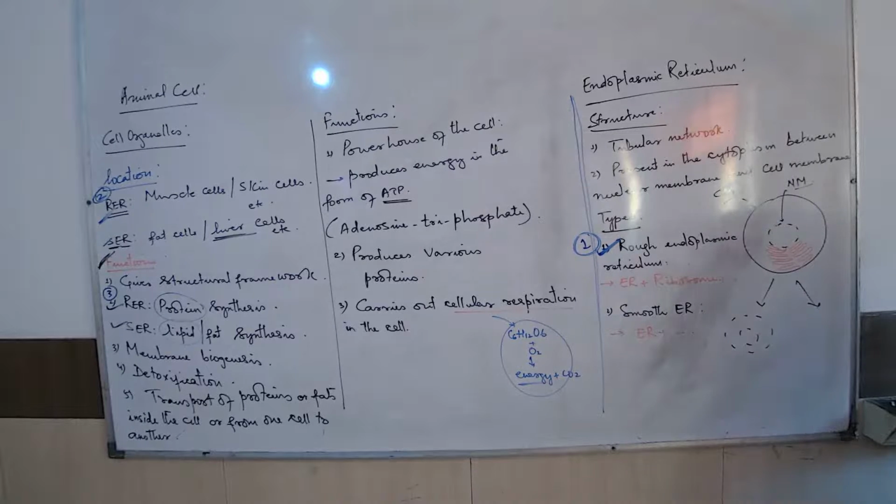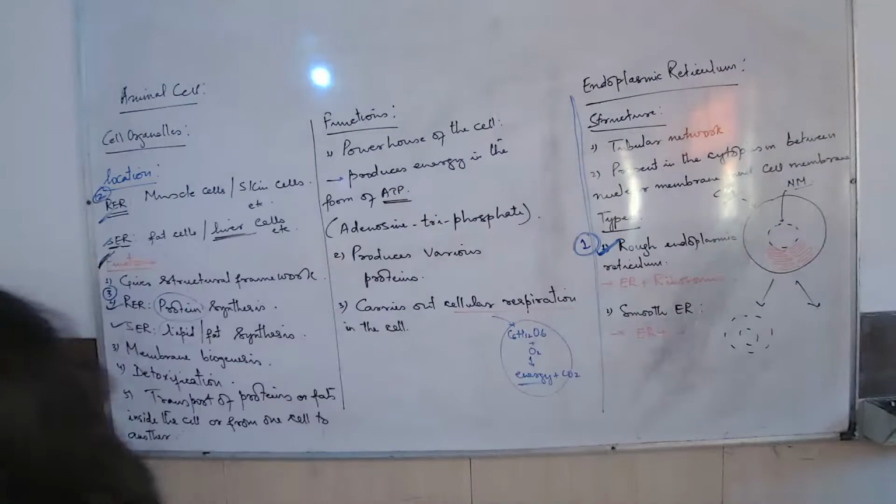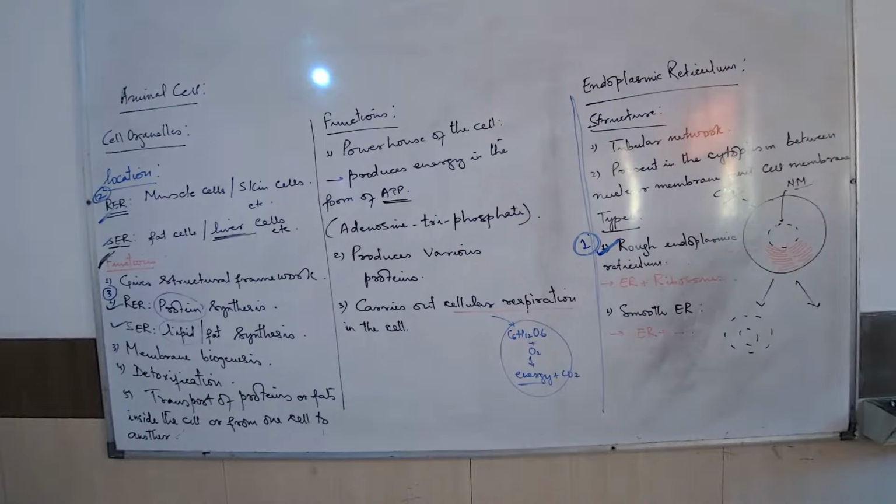So today we completed cell organelles: mitochondria and ER, endoplasmic reticulum. 2 cell organelles we completed. The next day we will complete 2 or 3 more cell organelles. We are yet to discuss plasma membrane, Golgi, lysosomes, and for plants, plastids, which are not that detailed, just a small cell organelle to study. We'll have to wind up here and continue the next time.